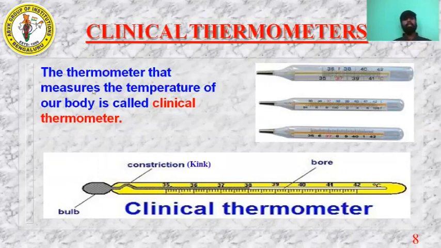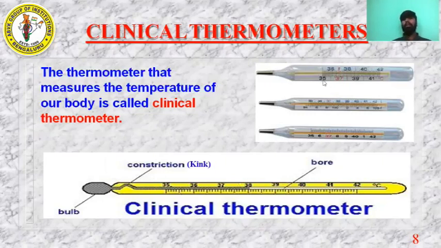The thermometer that is used to measure the temperature of the body is called a clinical thermometer. Understood? You can see the diagram here.